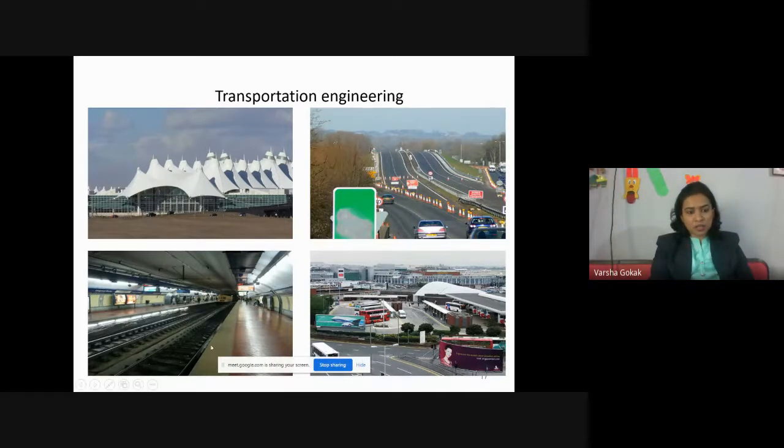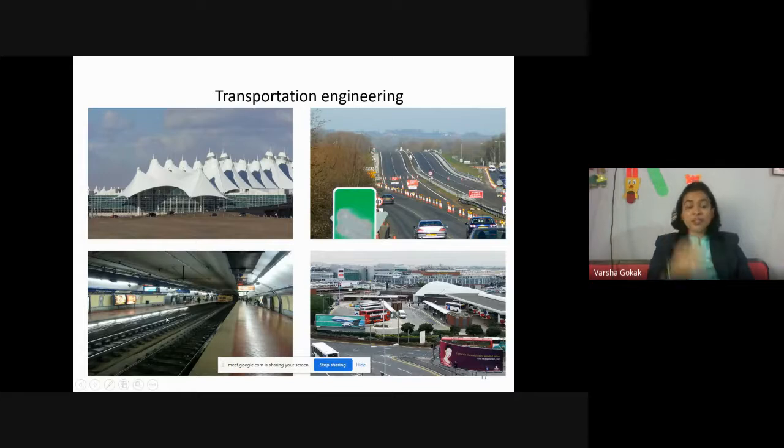You can see here in the left bottom picture, there is a track and there are the sleepers, right? So these are the tracks and these are sleepers. Tracks are made up of steel, and imagine it has to undergo that much loading coming over it, and these are the sleepers, right? So there is a design for this also.